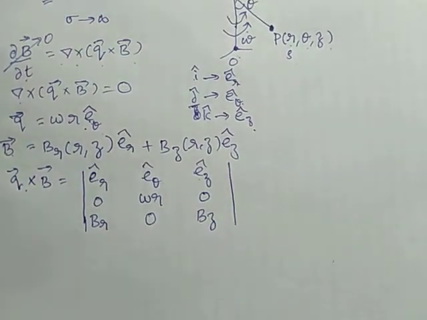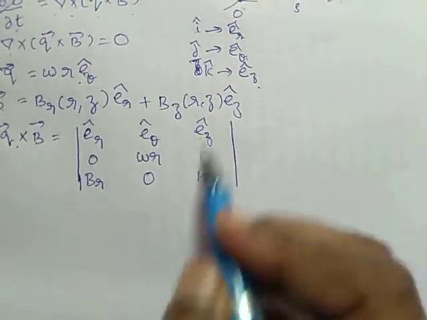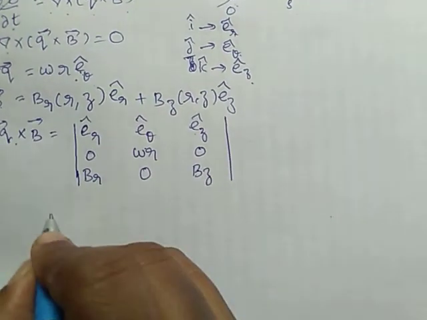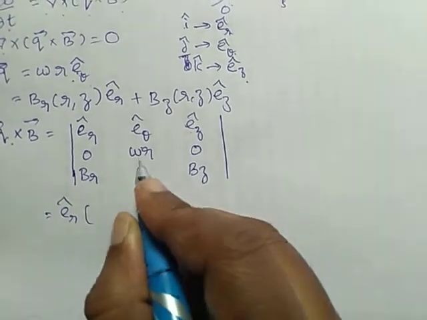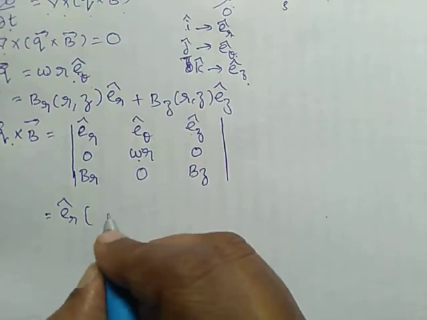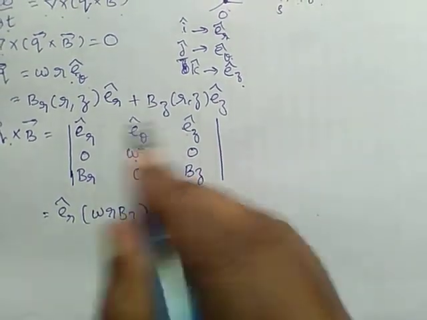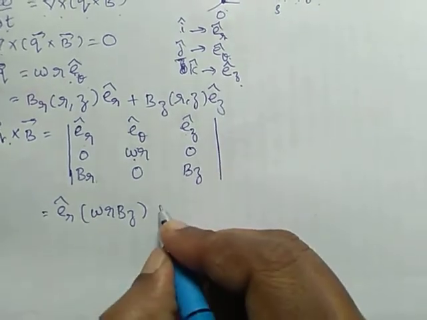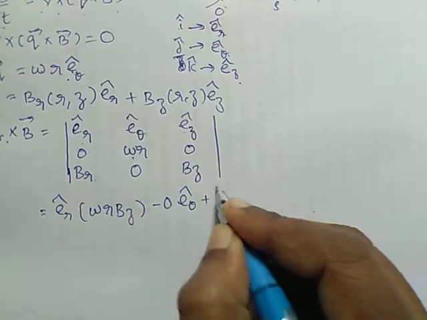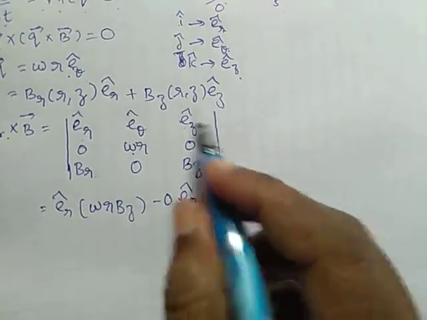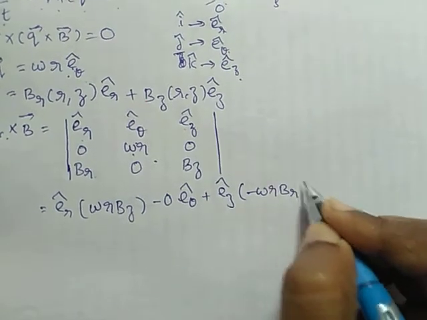When we find the determinant, the e r cap coefficient is omega r into B z, the e theta cap term is 0, and for e z cap we have 0 minus omega r B r.